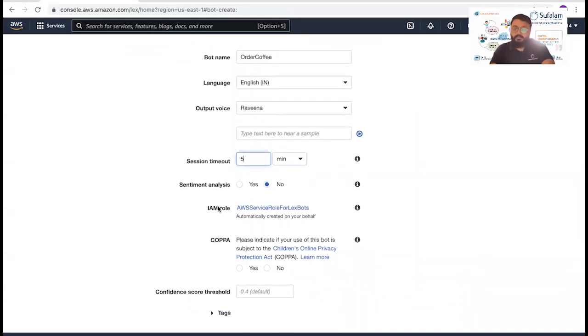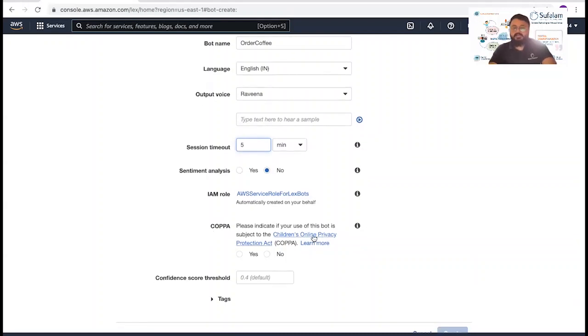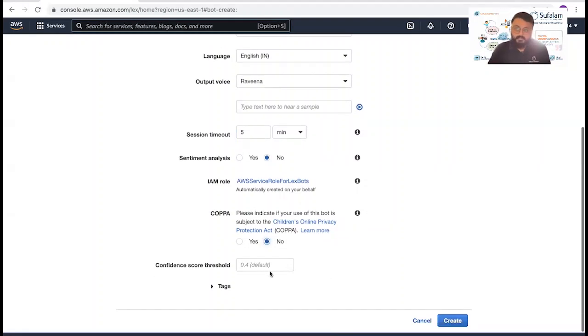This is an IAM role which is created by Amazon to communicate internally throughout AWS. And this is COPPA, the Children's Online Privacy Protection Act. Basically, we have to enable this if we are integrating with any third-party library where COPPA is enabled, and if not, we can just ignore this. For this demo, we are ignoring it because we will not be integrating with any third party where COPPA is mandatory. For the threshold, we'll go with the 0.4 default. Let's hit the create button.